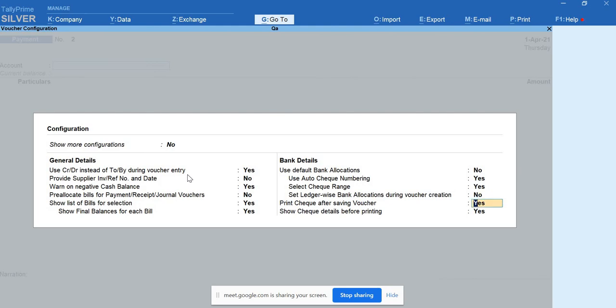And print check after saving vouchers. This is your choice. If your company wants to raise a bill on each and every transaction, then you can go for this. Or if you're making that only at the point of documentation, you can enable it at that time. And show check details before printing. Yes, because you have to keep track of the checks. So whatever small modifications you want, you can do them here. It helps you out with the simple work.